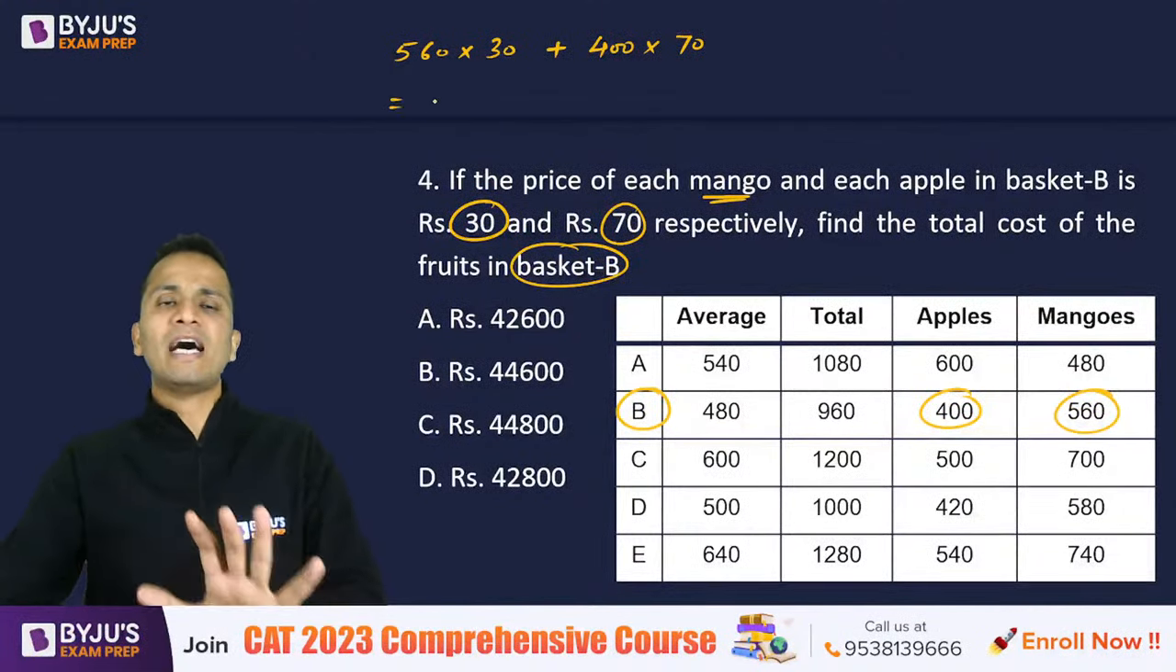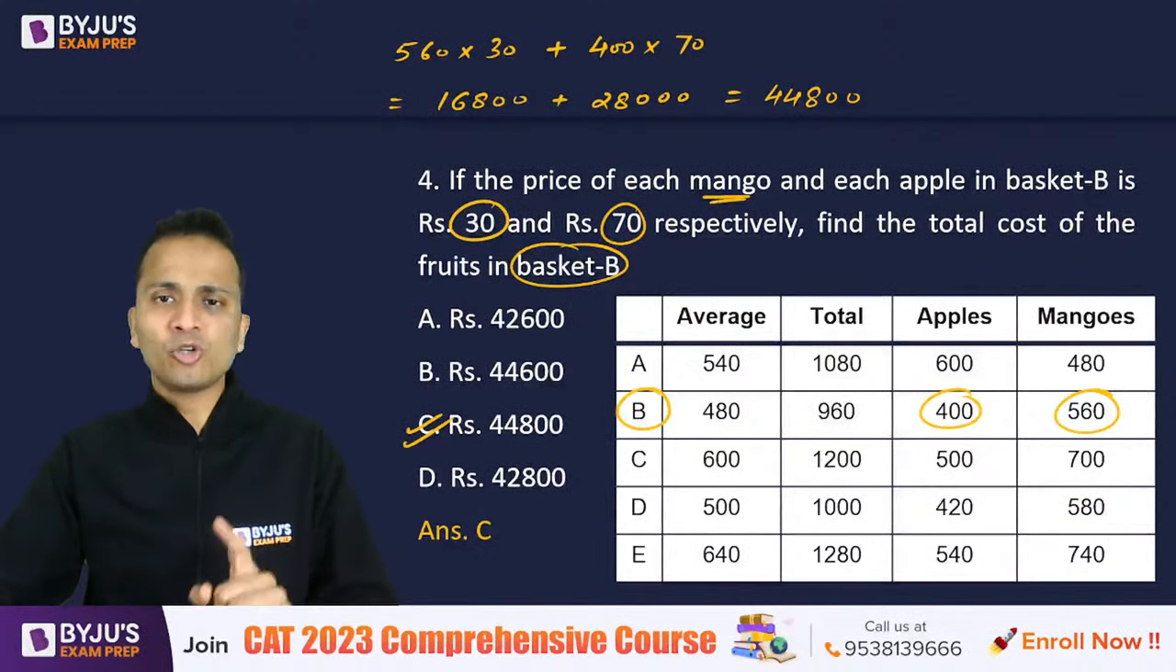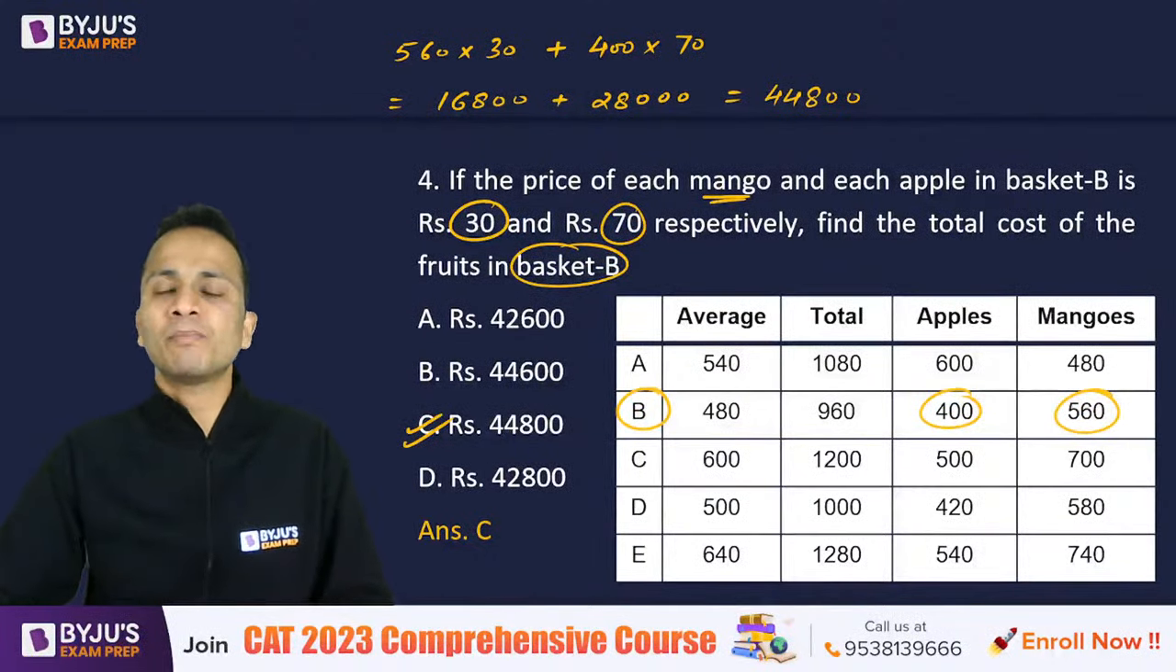So 56 into 3 kitna hota hai? 150, 160, 168, 16800 plus 28000. Just add कर लो इन्हें, ठीक है? So 28 and 16 is 44,800. So 44,800, that is option C should be the correct answer. Okay, simple tha. Let's move on to the last question of this set and then we'll solve some questions of